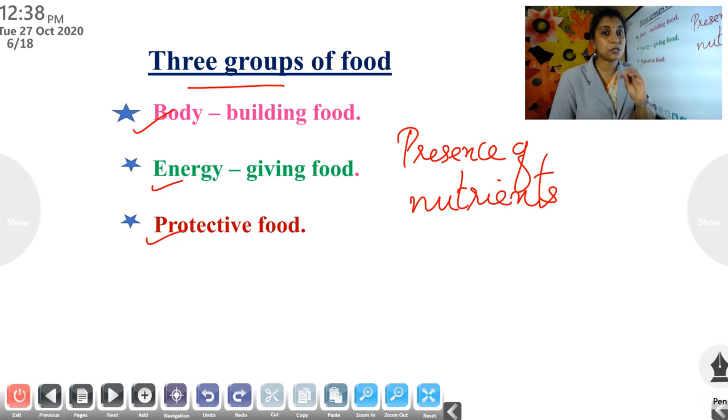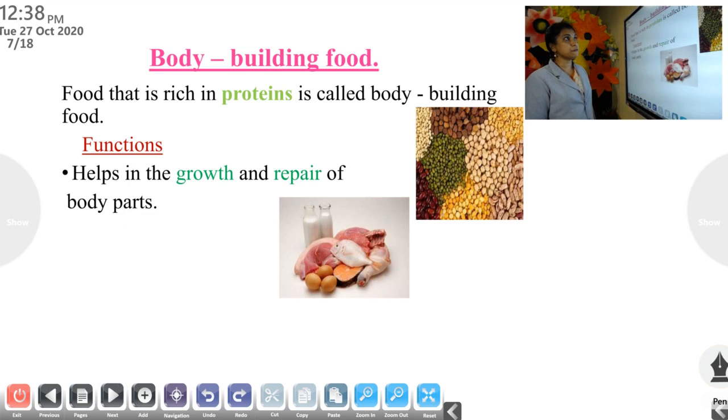Mainly there are 5 types of nutrients: carbohydrates, fats, proteins, vitamins and minerals. Based on the presence of these types of nutrients, food items are classified into 3 types. First one, bodybuilding food. What is that?